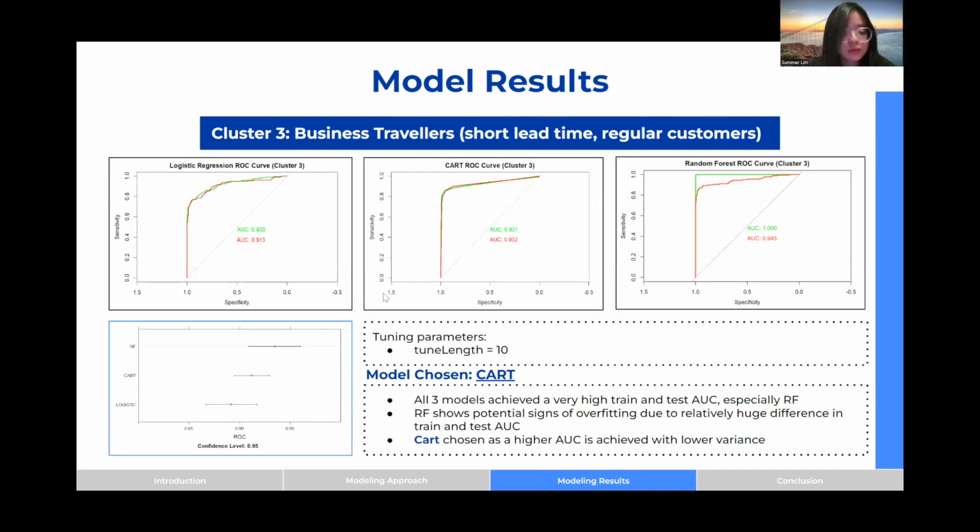For cluster 3, it's the smallest cluster with only slightly over 2K data points. It represents business travelers who are regulars and prefer short lead times. Similar to cluster 2, the AUC is high, over 0.9, for all of the three models on the test and train set. However, the random forest model may be overfitting due to the huge difference in train and test AUC. Also, given that it's a small cluster with limited data points, the likelihood of overfitting is higher. Therefore, further supporting our stand that it might actually be overfitting. Hence, in this case, either logistic regression or CART is suitable, but since the variance is actually smaller for CART, we will choose CART.